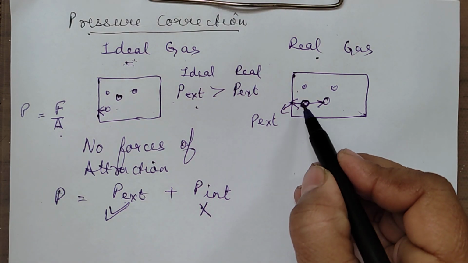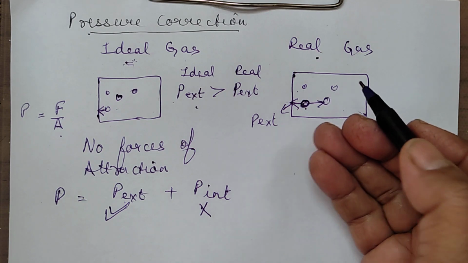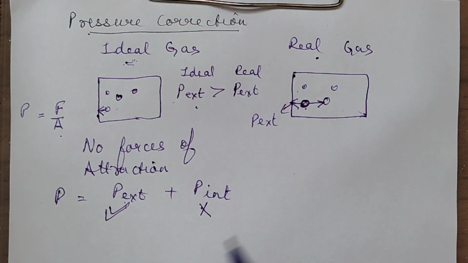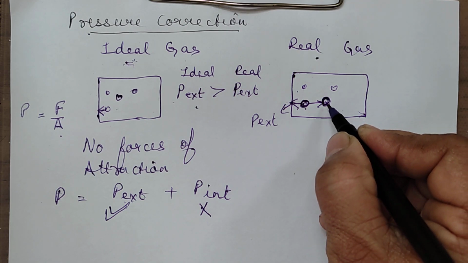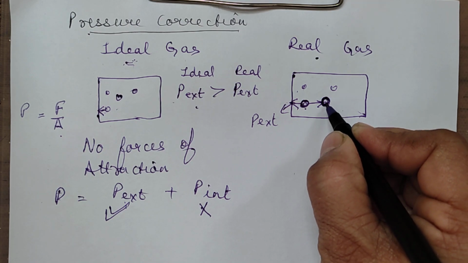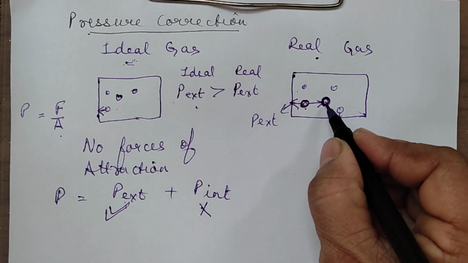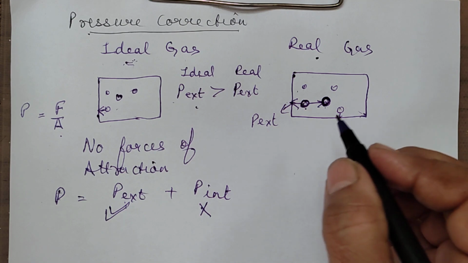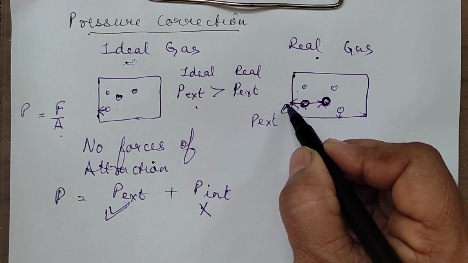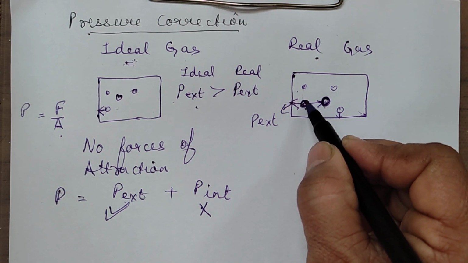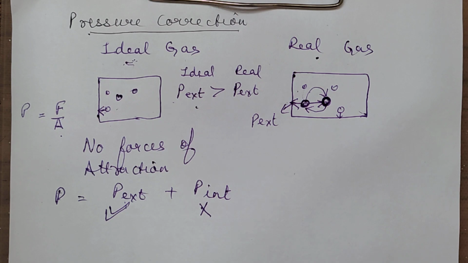Now, can we say that the molecule which is there near the wall or in the bulk will always remain the same? Suppose I am saying this molecule is in the bulk. Will this always be in the bulk? No. The same molecule which is in the bulk at present may be coming near the wall of the container also at times because these molecules are always moving. So, the molecules which are exerting force on the wall of the container may sometime become a part of the bulk, and this one can come here also because these molecules are always moving.